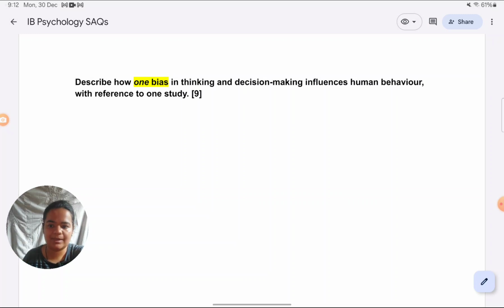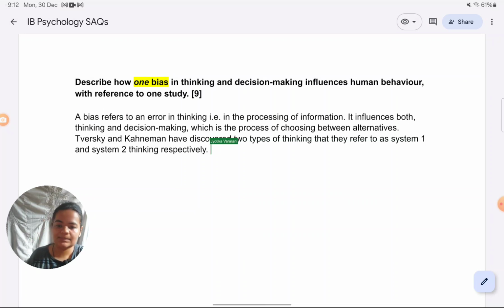I'm just trying to drive the point home. So even if it seems repetitive, I just want to bring your focus to it again and again. Okay, here the introduction would be similar to the one I wrote previously. So I'm just copy pasting from there. What is a bias? What is thinking, decision making, and who are the ones who give system 1 and system 2 thinking? So this much I can take the same as the previous answer.